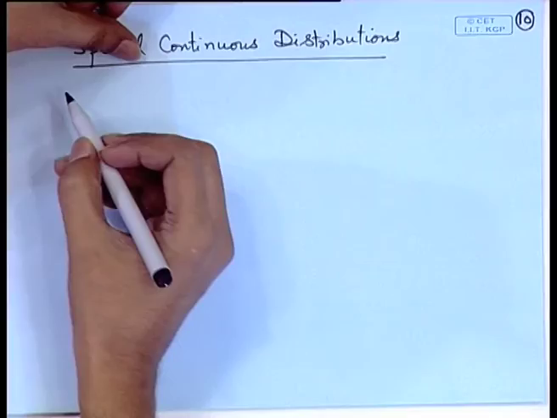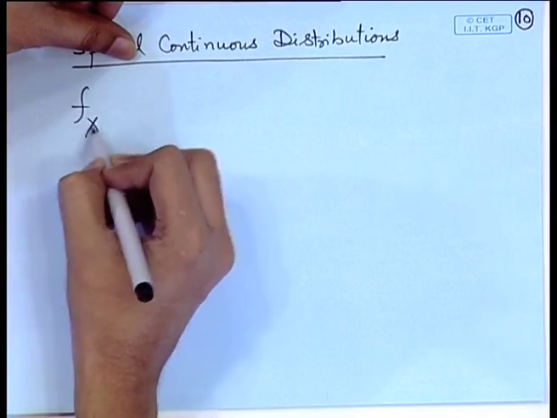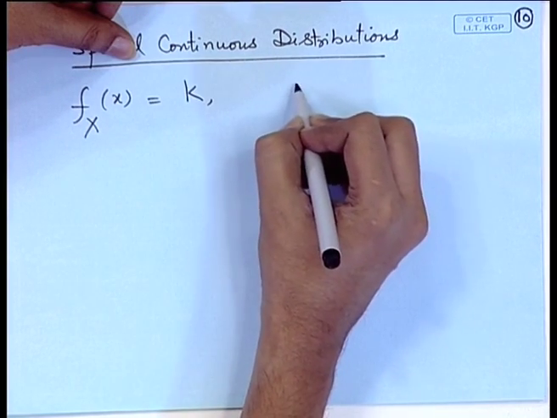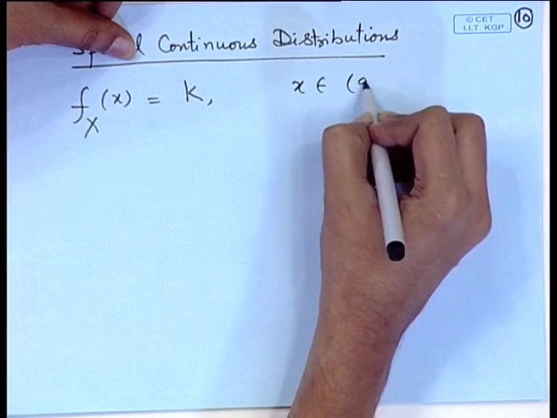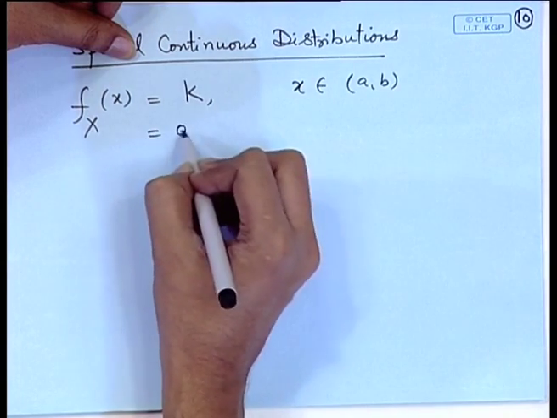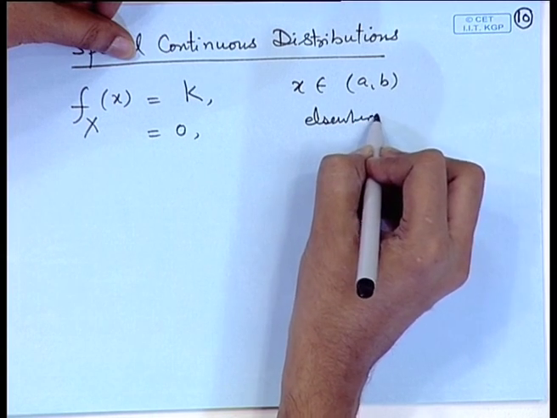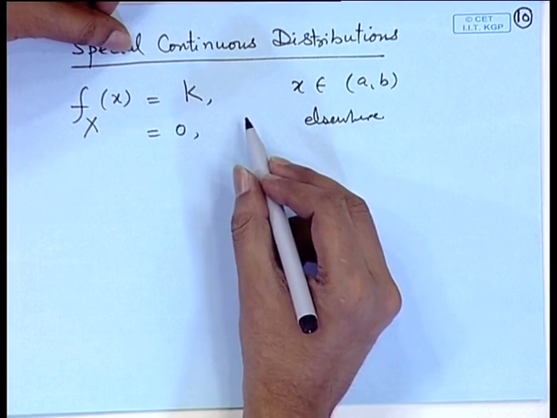If we consider this portion of the pen, then in this portion the density, the weight, the thickness or the width is constant. So, if the density is a constant over a certain interval, say a to b, and 0 elsewhere,